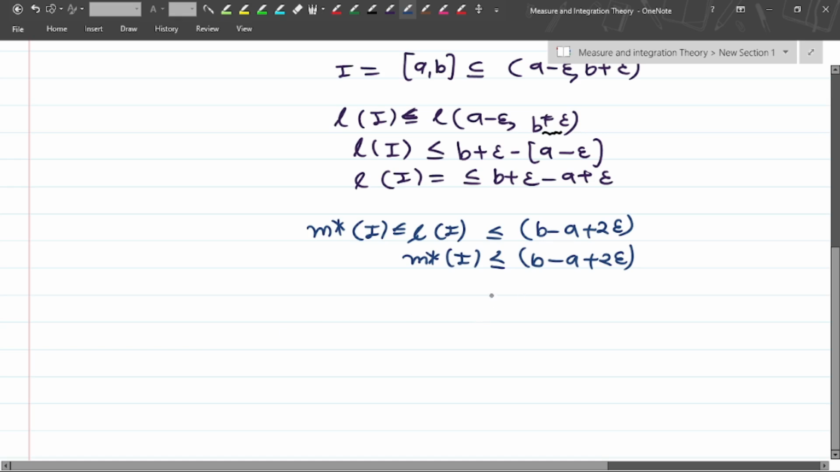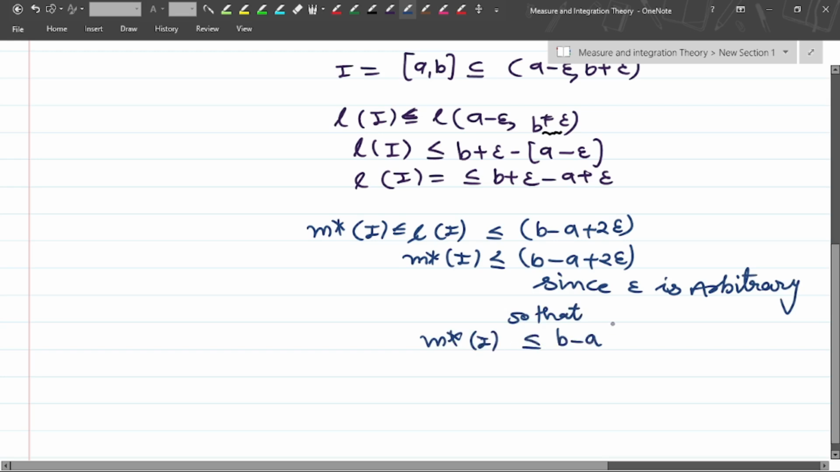Since epsilon is arbitrary, the outer measure is nothing but b minus a only.